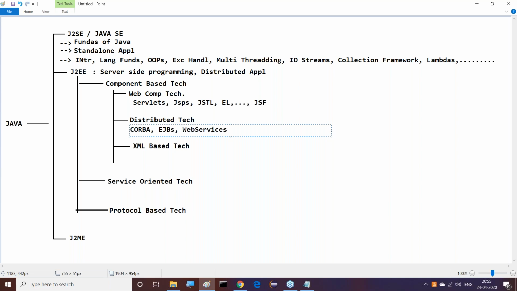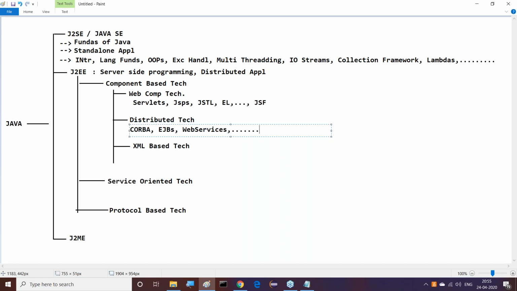Web services are available nowadays. Web services, of course, SOAP, as well as REST services, whatever it may be. Web services is very good. It also comes under distributed technology. Guys, all of you observe this clearly: CORBA, EJBs, and web services, and so on.